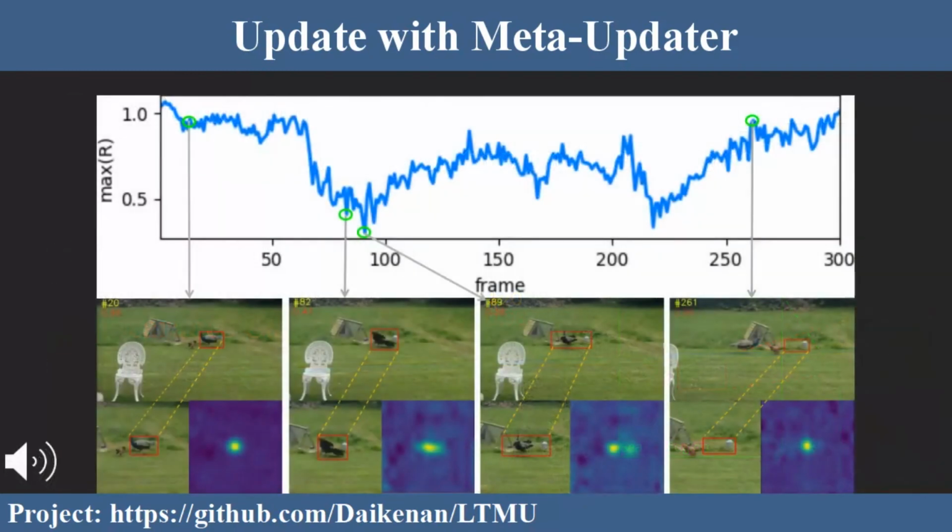However, the information in a single frame is not enough to judge whether the current tracking result should be used for updating parameters. For example, this figure shows the confidence maps outputted by ATOM on a video sequence. We can see that it's hard to make decisions by the value of score or the shape of the response map from a single frame, but we can observe some clues from the history curves.